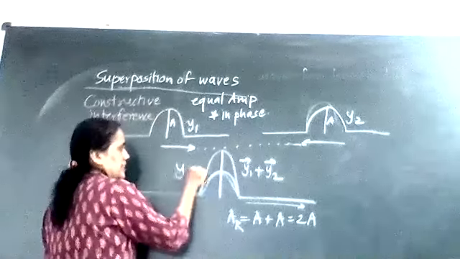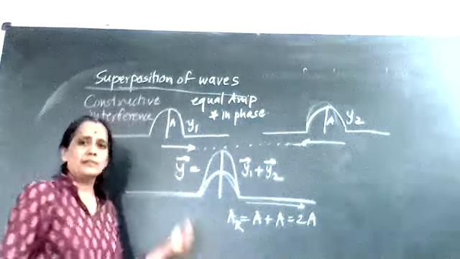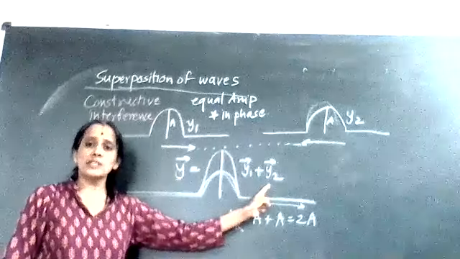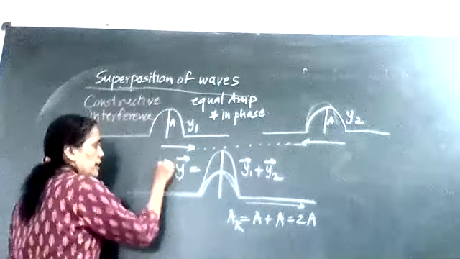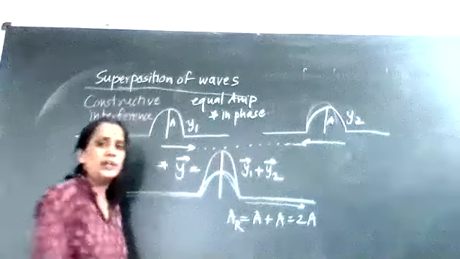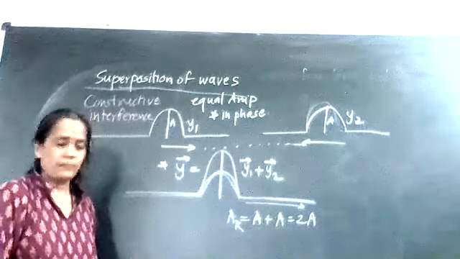Second characteristic, the resultant displacement at the crossing point goes on increasing. It becomes a vector sum of the individual displacements.